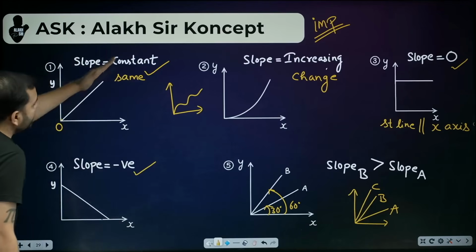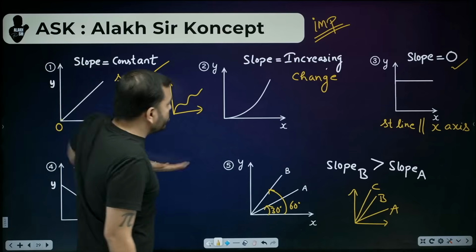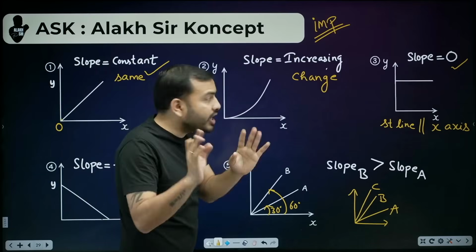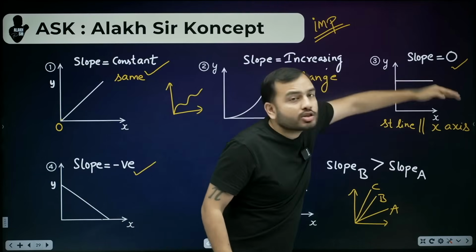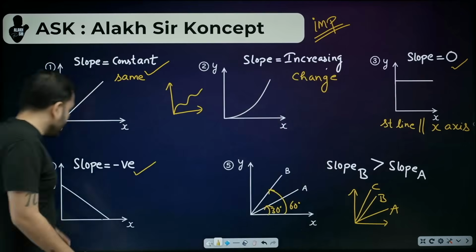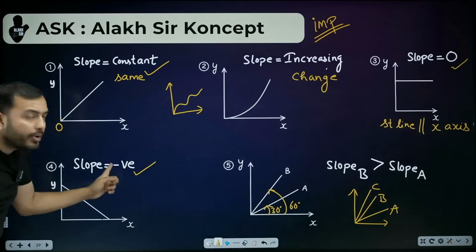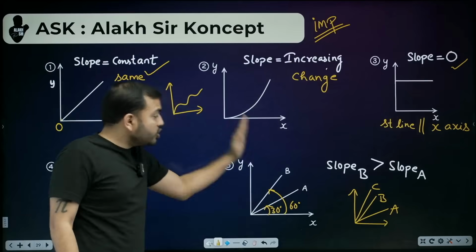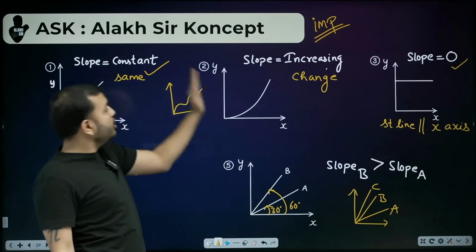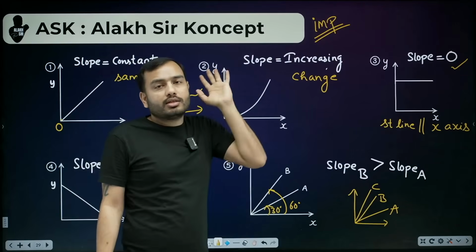Clear? A straight line through the origin means the slope is constant. If it's some kind of curve or anything else, the slope changes. If it's a straight line parallel to the x-axis, then the slope is 0. Third, if the line goes downwards, then the slope is negative. Fourth, the greater the angle a line makes, the greater its slope will be.